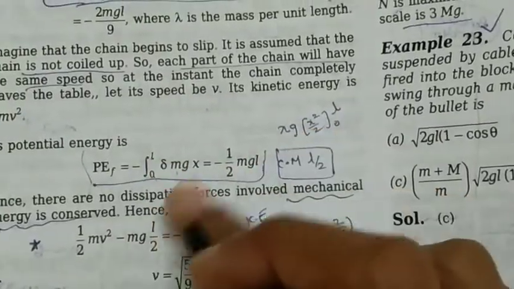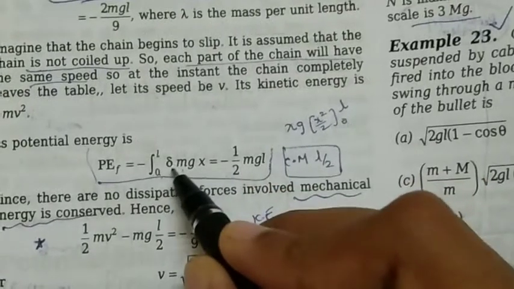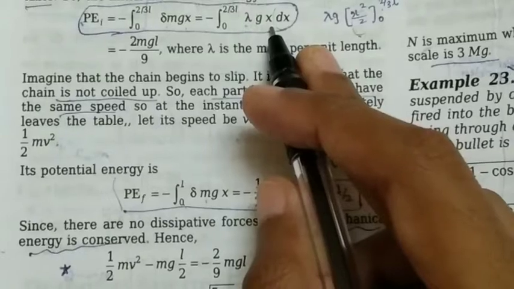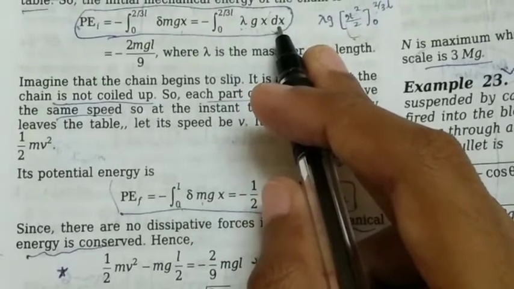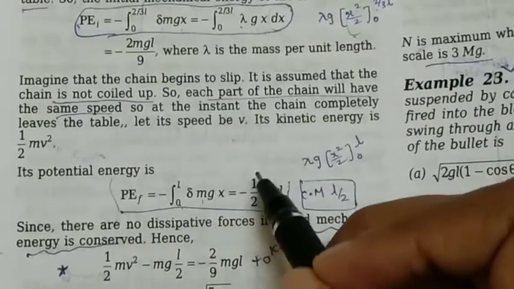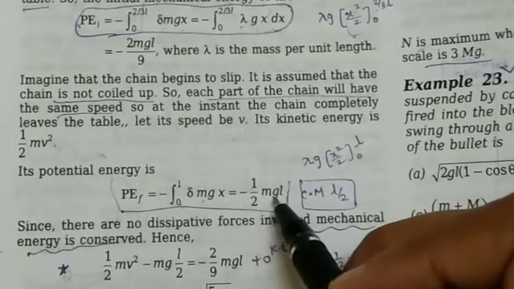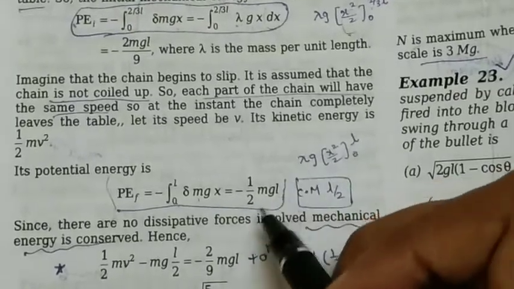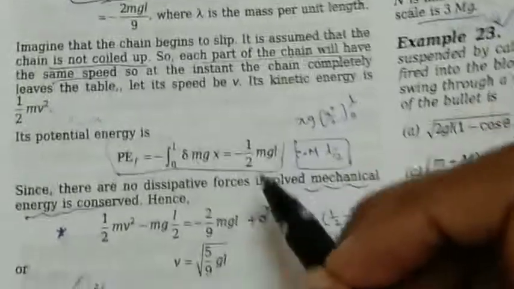And delta m g x has the same case here. After calculation, it is the same: x squared by 2, the integration of x dx. Delta m is nothing but lambda dx, mass per unit length into dx, as we have done here. So lambda g would be taken constant, and the integration of x dx is nothing but x squared by 2. Again, if we apply the limits, we would get L squared minus 0 squared, so L squared by 2. And lambda is nothing but mass per unit length, that is mass by L. So L would get cancelled, so only mgL would be remaining, so minus half mgL.